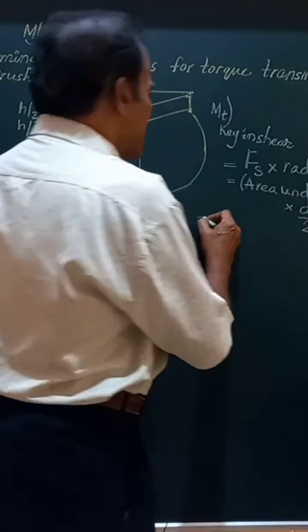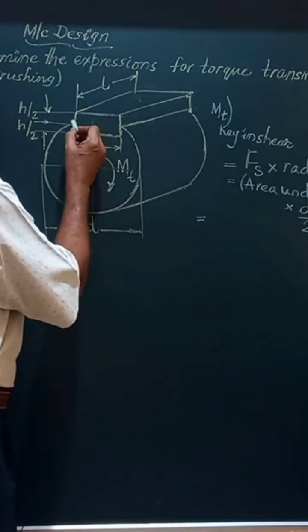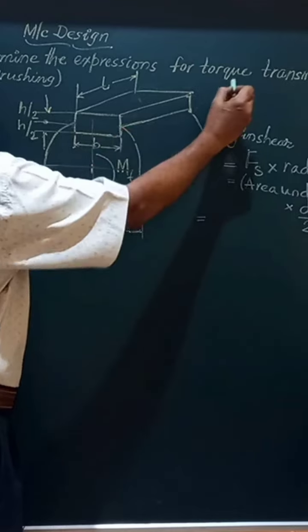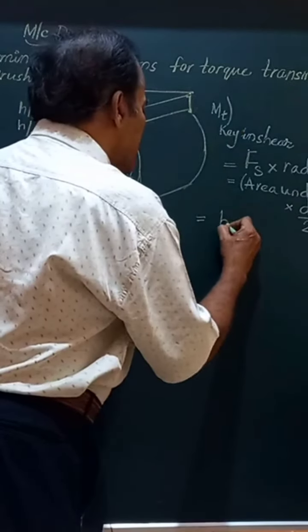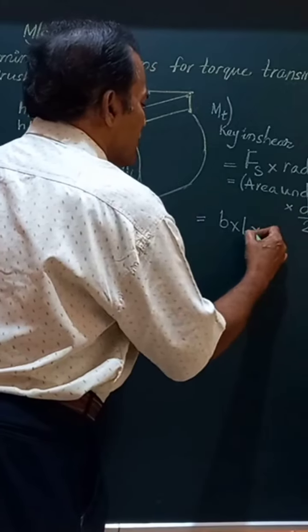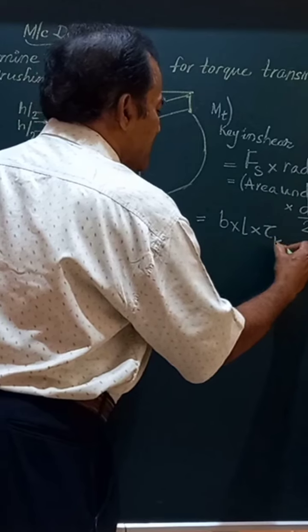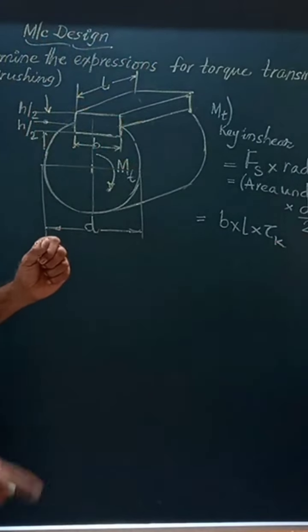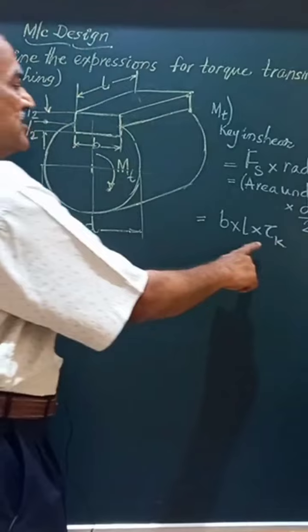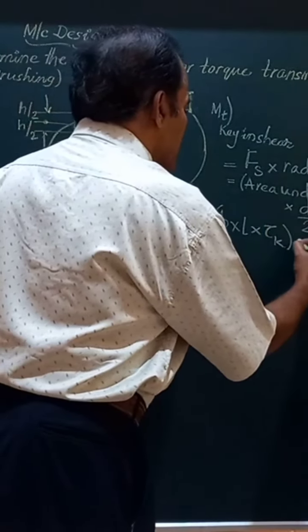So this can be rewritten as, friends, area under shear is this area, width into that length. So we can call it as B into L is the area. Shear stress is represented by tau. Since it is for the key, I designate it as BL tau K, where tau K is the shear stress in the key, multiplied by D by 2.